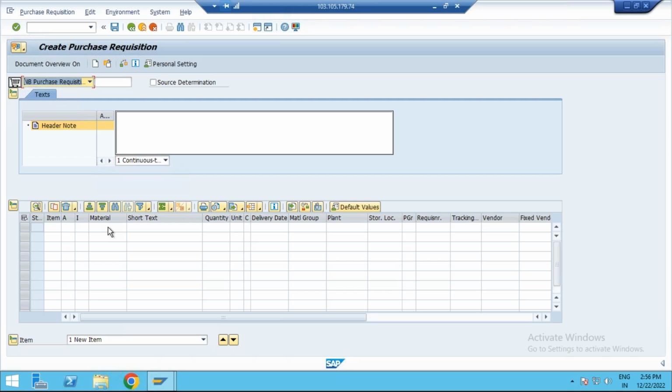Now, what is your material here? 2464, right? How much quantity are we requesting? 100 quantity. For which plant here? 1234.